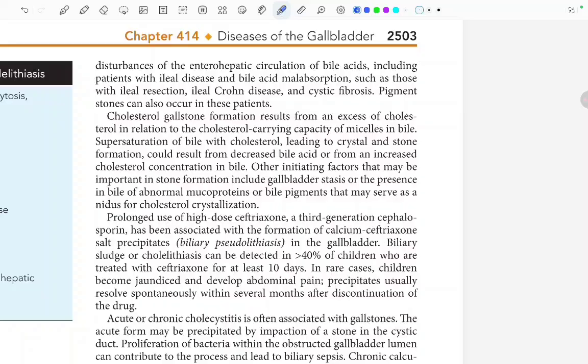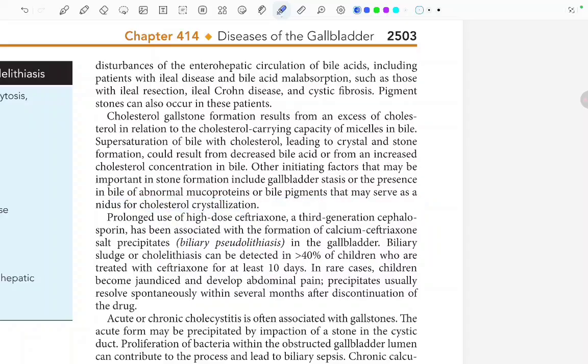What is happening is supersaturation of the bile with cholesterol. This leads to crystal and stone formation, and could result from decreased bile acid or from an increased cholesterol concentration in the bile. Other initiating factors that may be important in stone formation include gallbladder stasis, or the presence in bile of abnormal mucoproteins or bile pigments that may serve as a nidus for cholesterol crystallization.